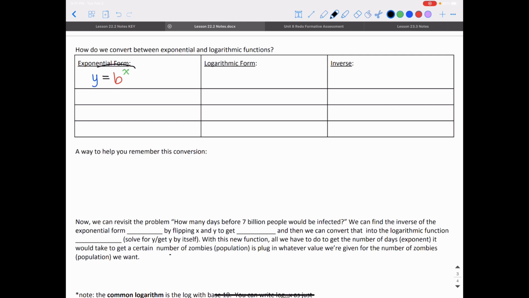If I wanted to write this exponential form in logarithm form, how I would convert the two. I have y is equal to b to the x power. If I'm converting to logarithm form, I'm going to have the word log, base b, so I'm going to write the b like a subscript, of y, is equal to x.